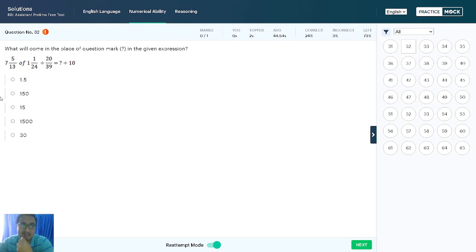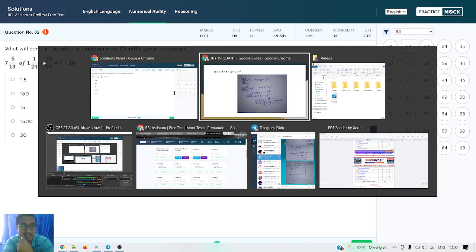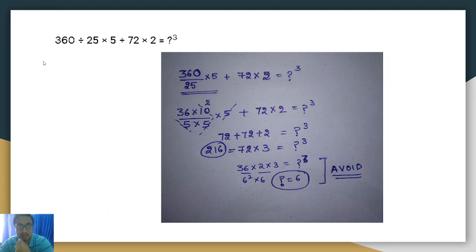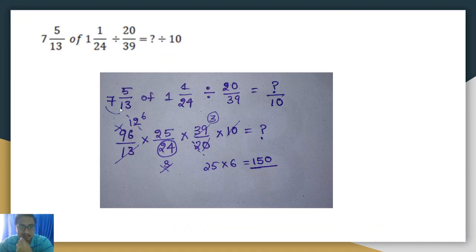And next question, see, it is of mixed fractions. How to solve these types of mixed fractions? See, write it all in an improper fraction like this, completely. And then start cancelling. That will be easy. See here also multiplication. The faster your multiplications are, then definitely simplification and approximation will take very less time.